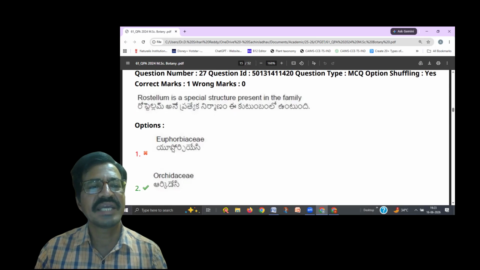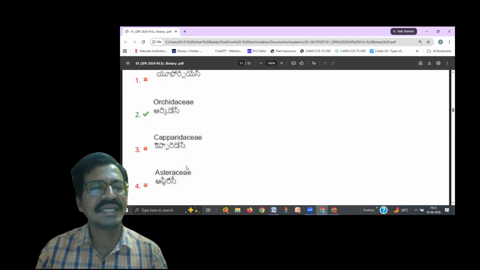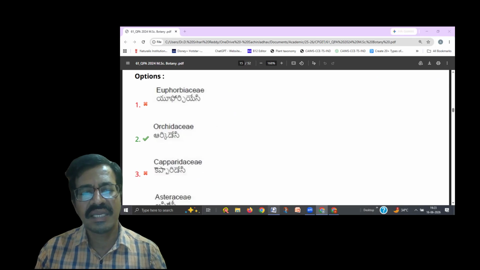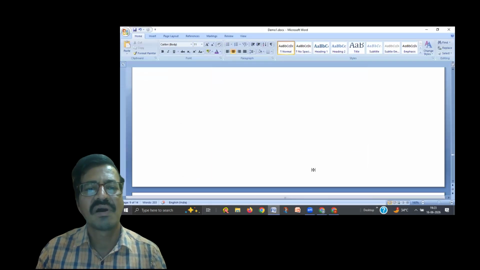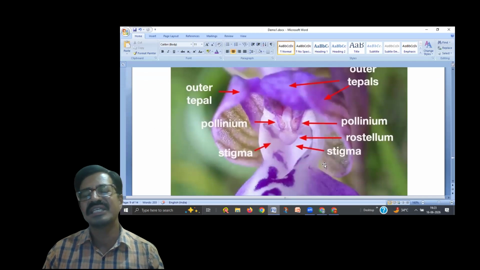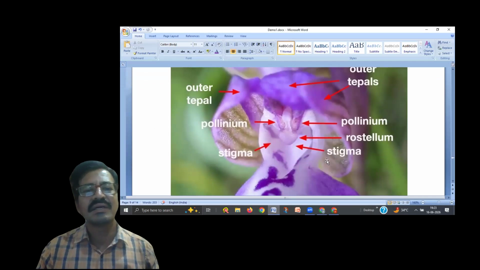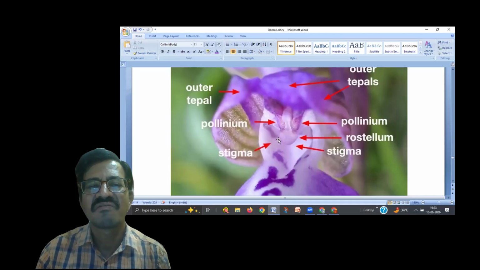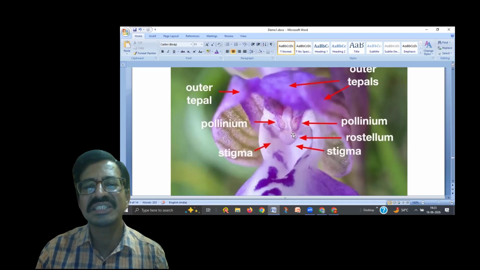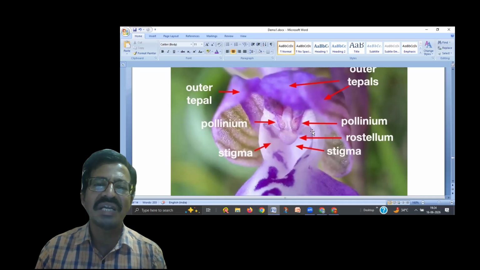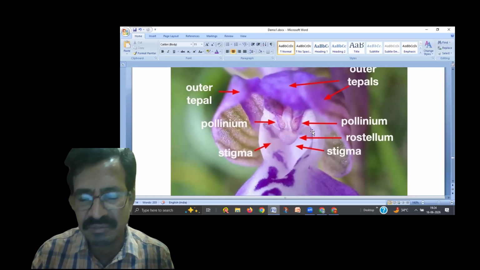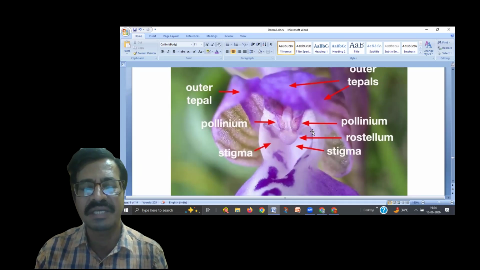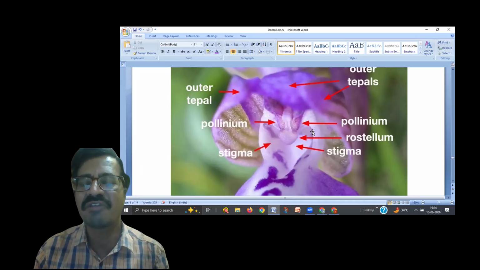So they gave the options like Euphorbiaceae, Capparidaceae, Asteraceae. But in case of the Orchidaceae, we see a specific floral structure. And there are specific structures here, like rostellum. Rostellum is a structure which separates the pollinia. In the Orchidaceae family, one more thing, it is very important with respect to competitive exams, because it has so many special features, like the formation of the pollinium.